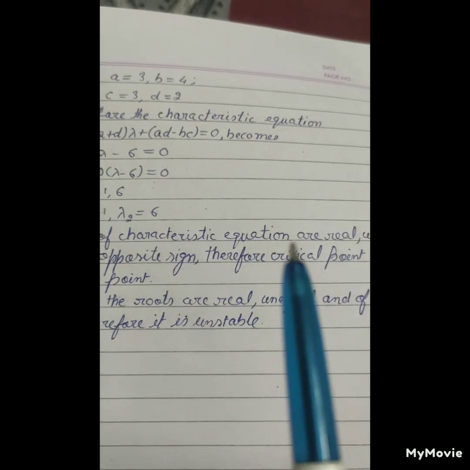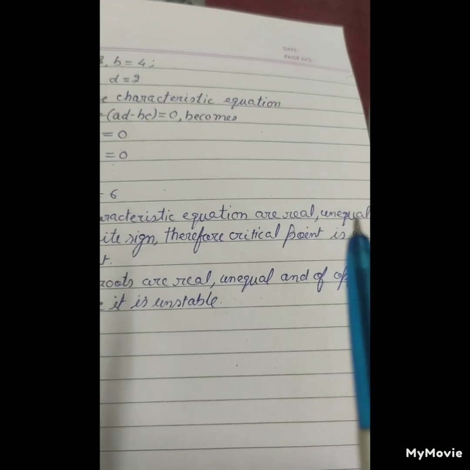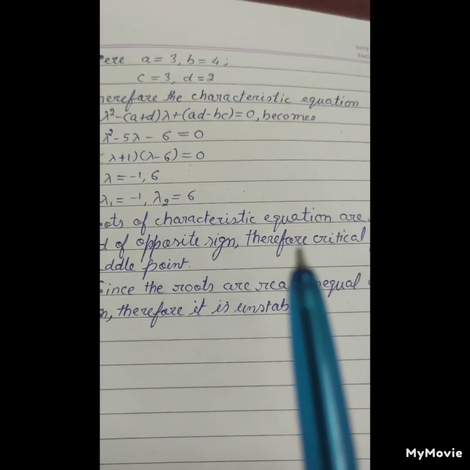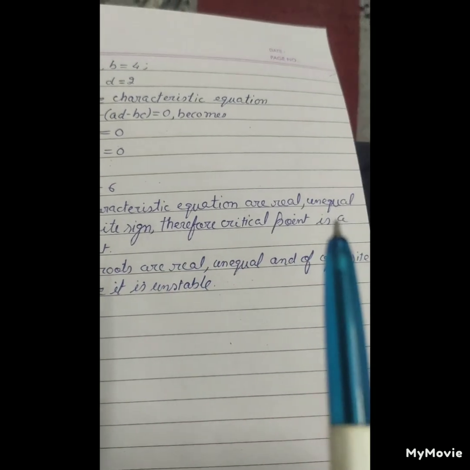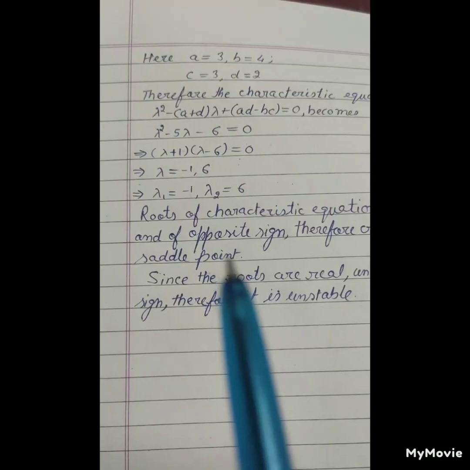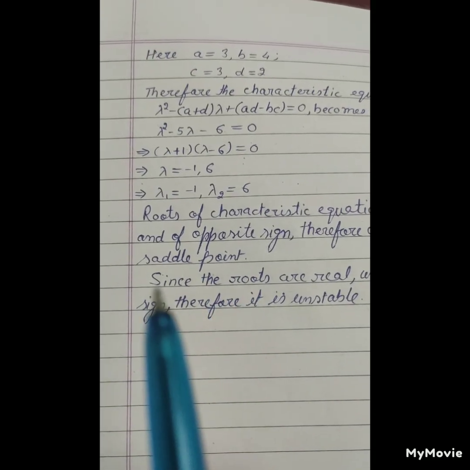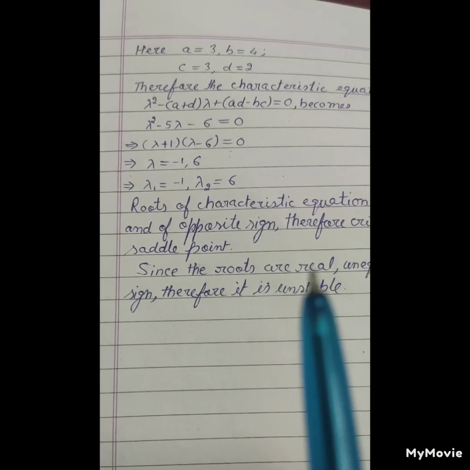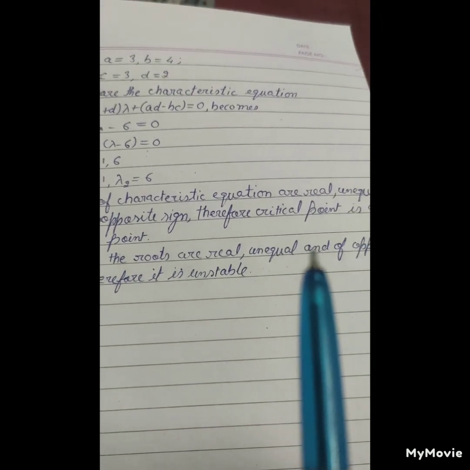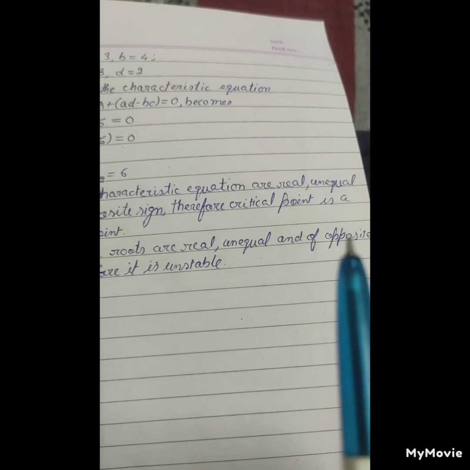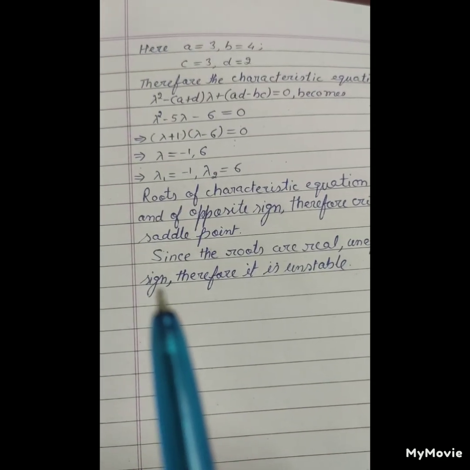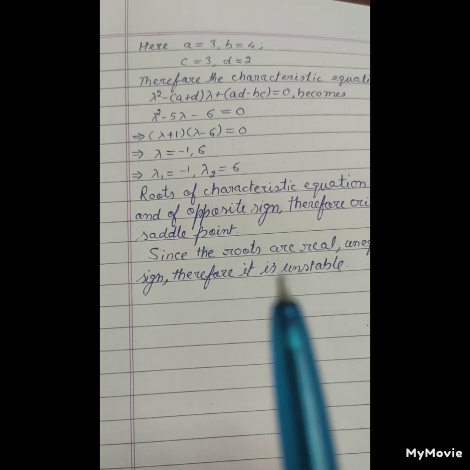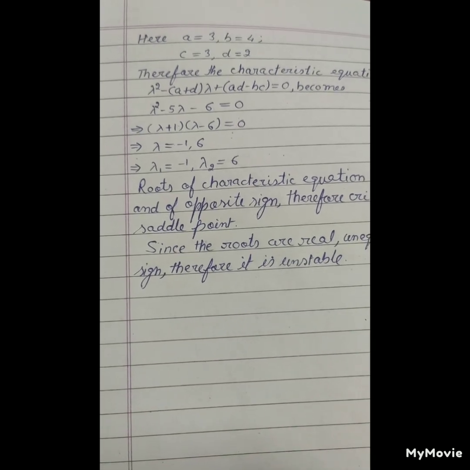Roots of the characteristic equation are real, unequal, and of opposite sign. Therefore, the critical point is a saddle point. Since the roots are real, unequal, and of opposite signs, therefore it is unstable.